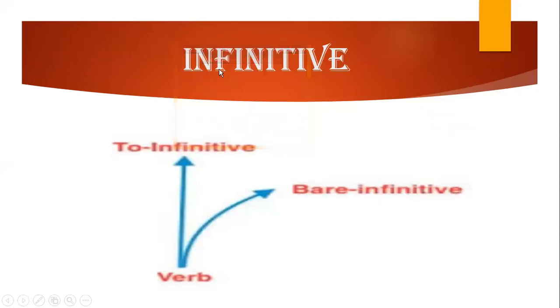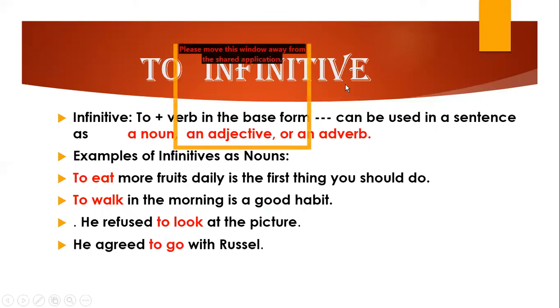Next, the third type is infinitive. Now again there are two types, to infinitive and bare infinitive. Now let us understand to infinitive first of all. To plus verb in the base form. Base form means the first form of verb, can be used in a sentence as a noun, an adjective or an adverb.